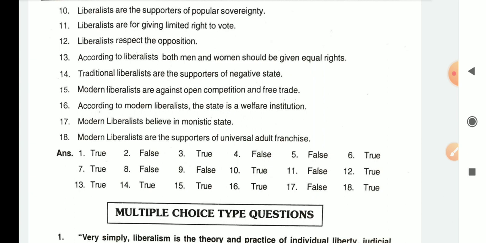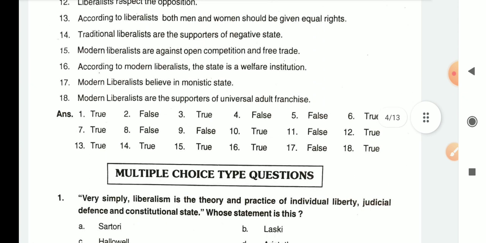Next question is traditional liberalists are the supporter of negative state. That's true. Traditionalists don't want the state to interfere much, right? According to the modern liberalists, the state is a welfare institution. That's true. State should do welfare work also. Then we have modern liberals believe in monistic state. No, that's not true. They believe in pluralistic state.